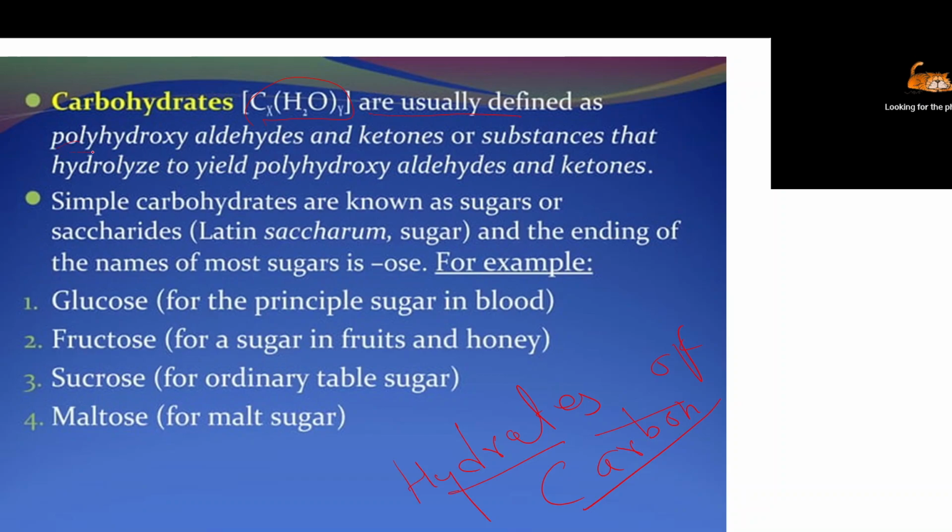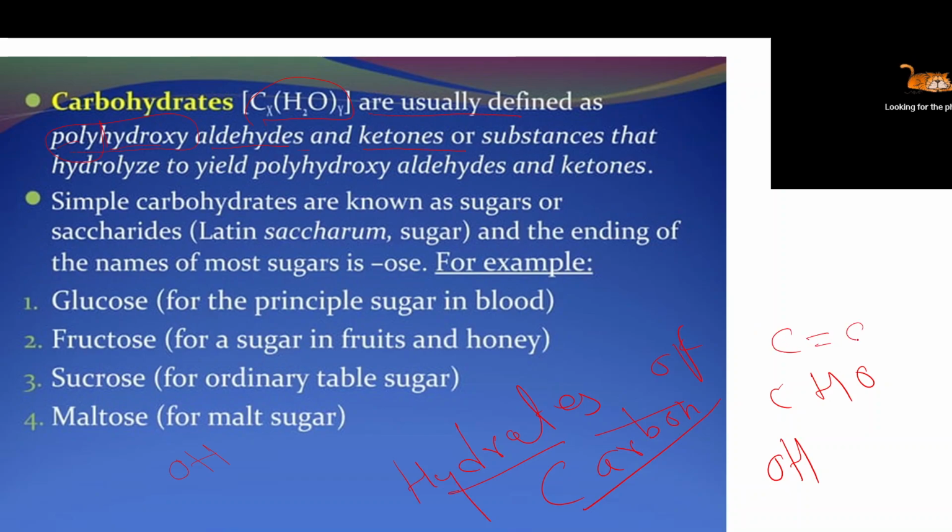Polyhydroxy: just see the word. Poly means many, hydroxy means OH group. So in carbohydrate, lots of hydroxyl groups are there. Or the functional group may be an aldehyde, which means CHO group. So it consists either of aldehyde as a functional group or ketone as a functional group. Ketone means C double bond O.